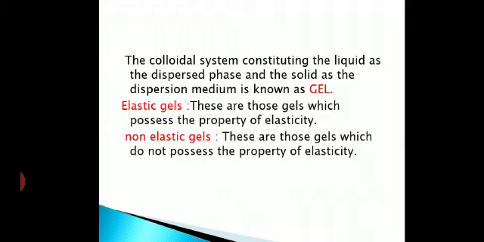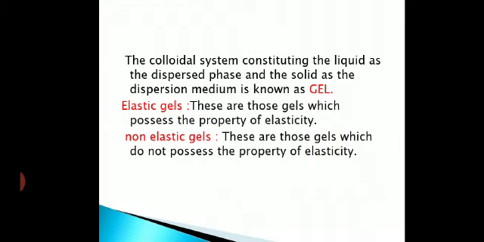Elastic gel, the name itself suggests that it possesses elasticity. What do you mean by that? Elasticity means they change to solid mass on dehydration, because gels absorb water, isn't it? Clear? So they change into solid mass on dehydration. When it loses water, when it gets dehydrated, it changes into solid mass. Got it? Becomes dry, we can say that.